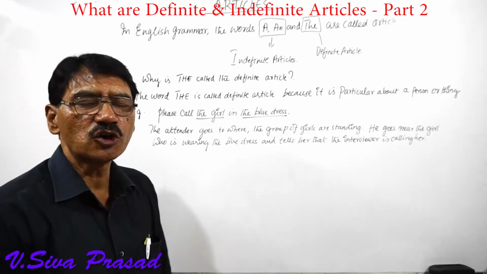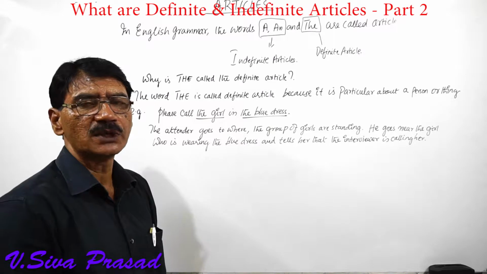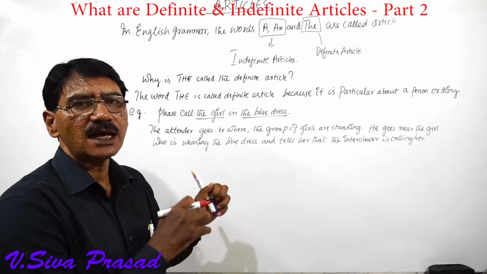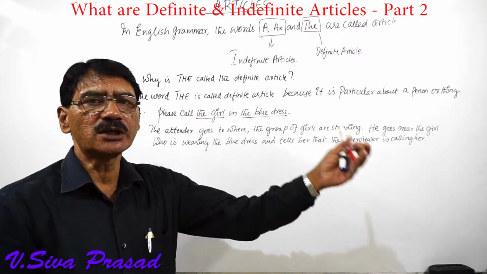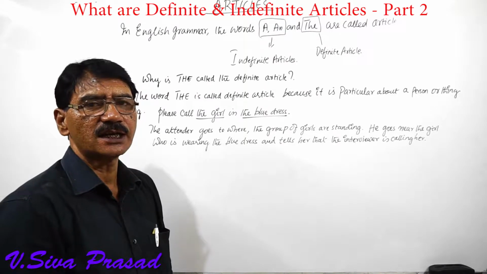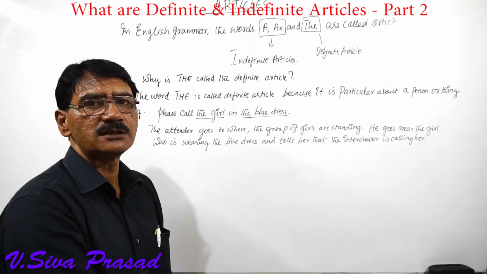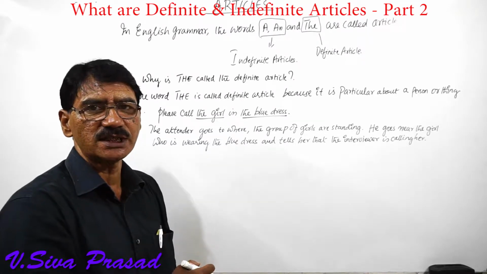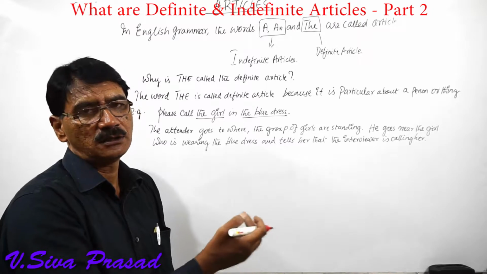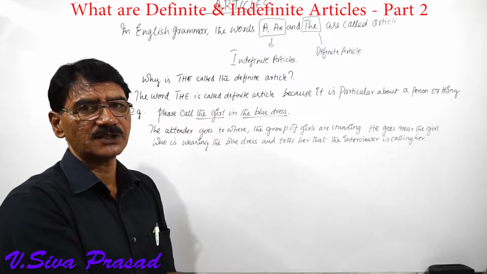Now what is the scenario over here? A group of girls have come to attend the interview. The interviewer is asking the attender to go and call that particular girl. So what does the attender do? The attender goes near the girl who is wearing the blue dress and he tells her, "Madam, please come, the interviewer is calling," isn't it?